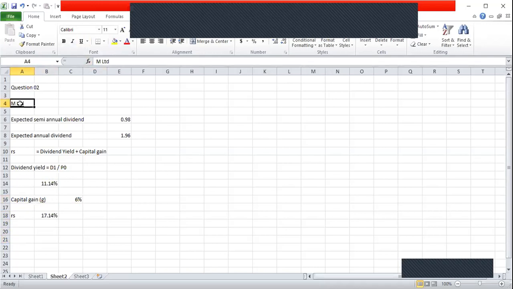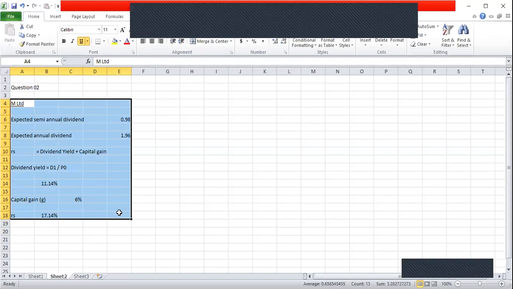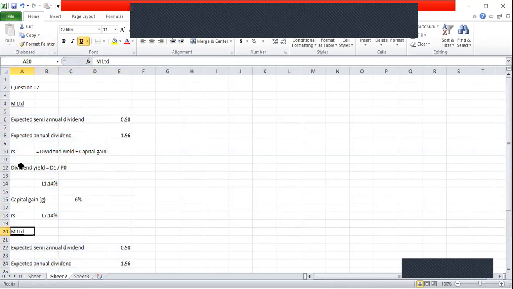Now I can do the same thing for the other company, Woodrick Limited. In that company, they have recently paid a dividend of 0.43, and dividends are expected to grow at 5.5% per annum.